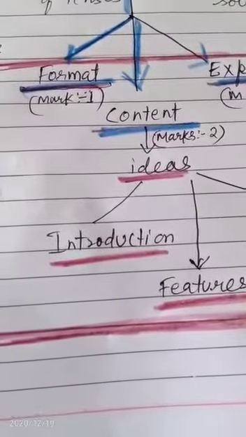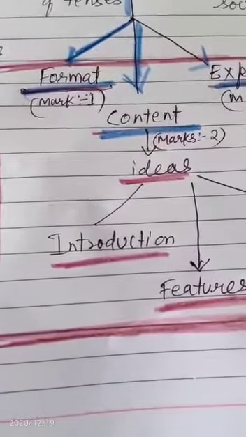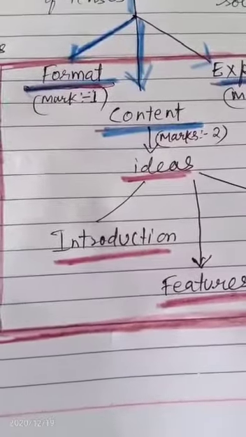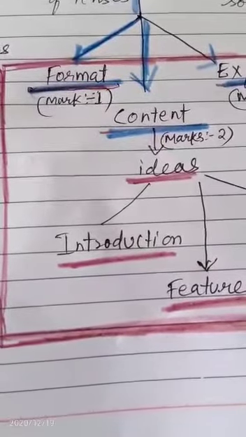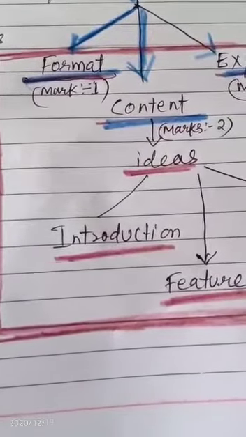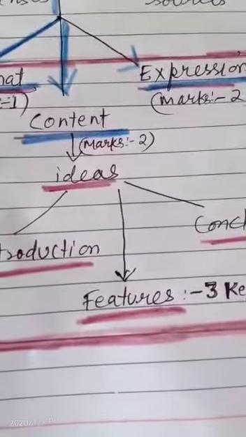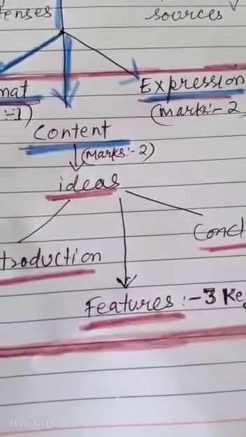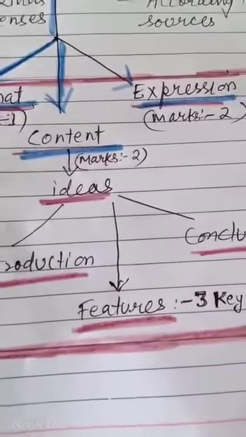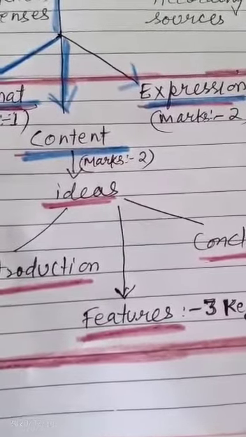In the introductory part, we can write a survey report, a quote of a famous personality, or our own innovative idea. After that, we have to write the main features of the article. Main features means what it can include: causes, effects, like that.